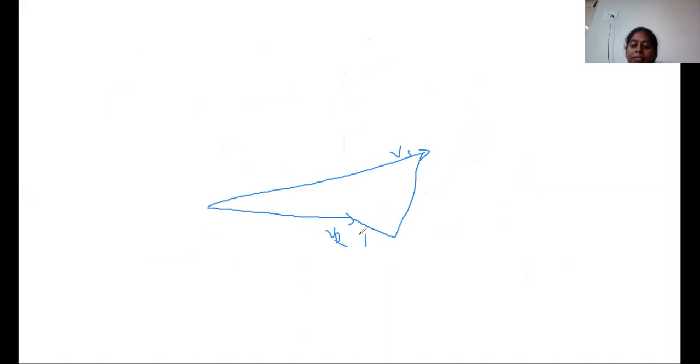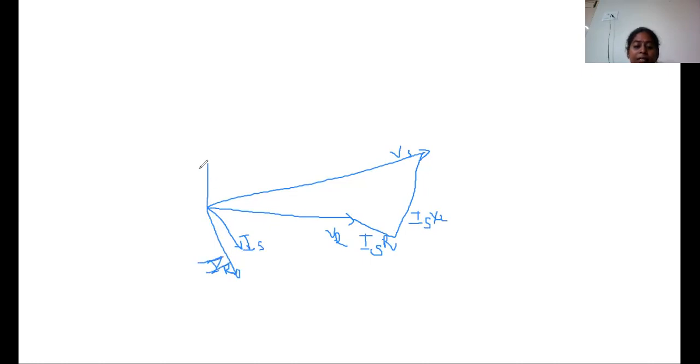The drop is represented as Is into R and Is into XL, where Is is the sending end current. In the same direction, Is can be represented, and then IR.